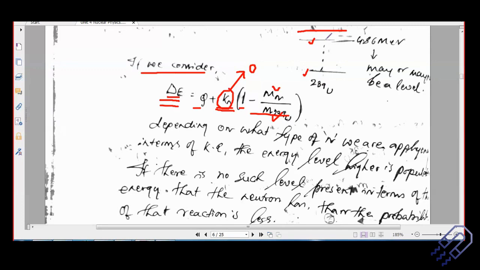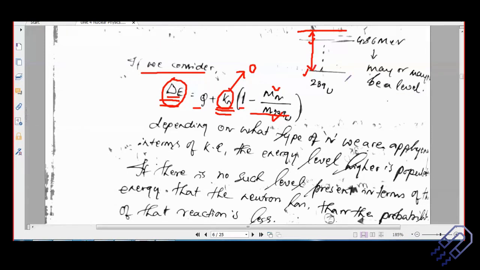But then if this energy gap is larger, how do I carry out a reaction so that uranium-238 becomes uranium-239 after a neutron is incident? How do I do it? I simply increase the kinetic energy of the incoming neutron. If I increase the kinetic energy of the incoming neutron, this energy will increase. And I can adjust it in such a way that it is exactly equal to the energy gap between these two.